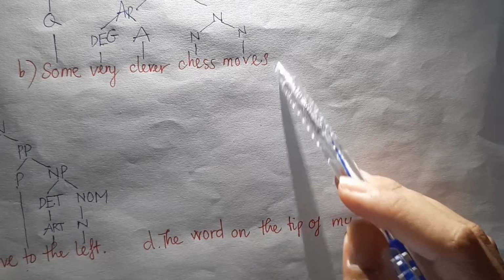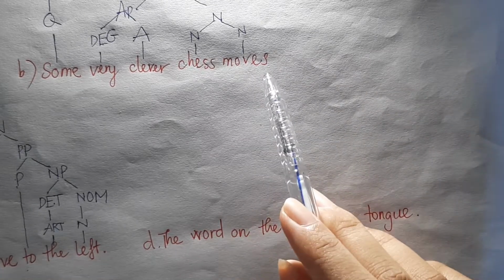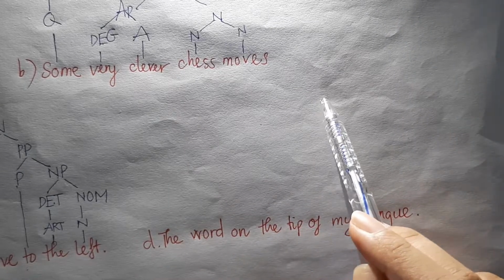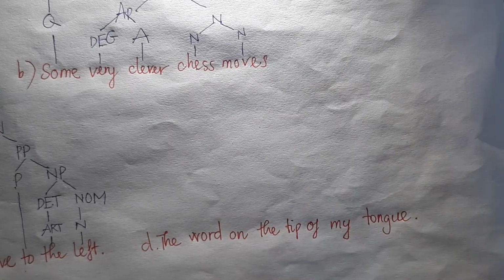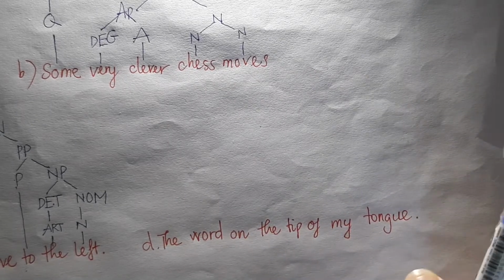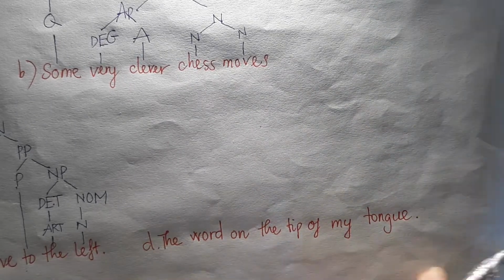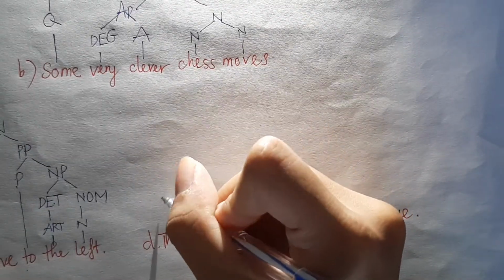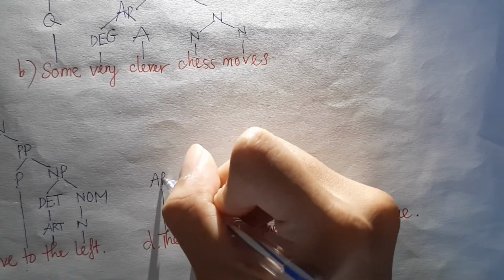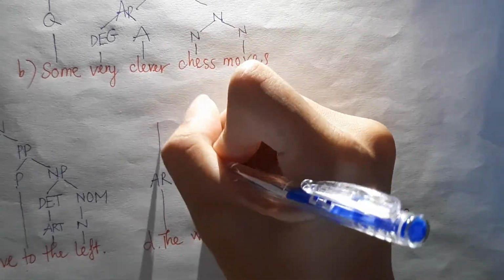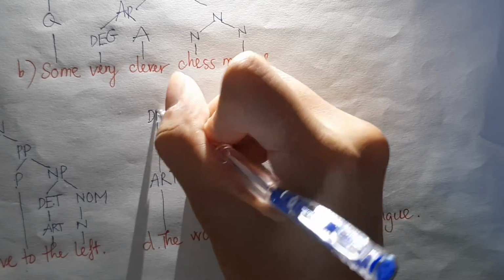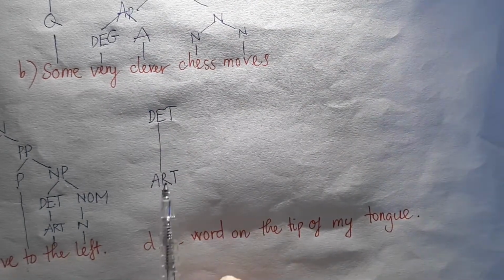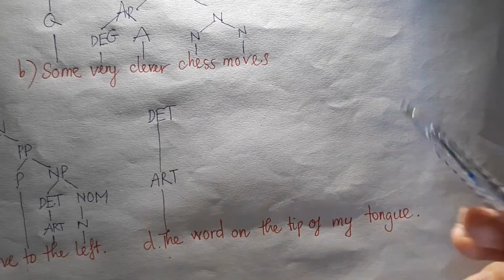The head here is noun phrase, and then you divide it into two parts, determiner and nominal. So I always recommend you do the determiner first, because you can easily see that there is always the article, right? Article, and then you will have over here determiner. Always remember that this belongs to article and article belongs to determiner.